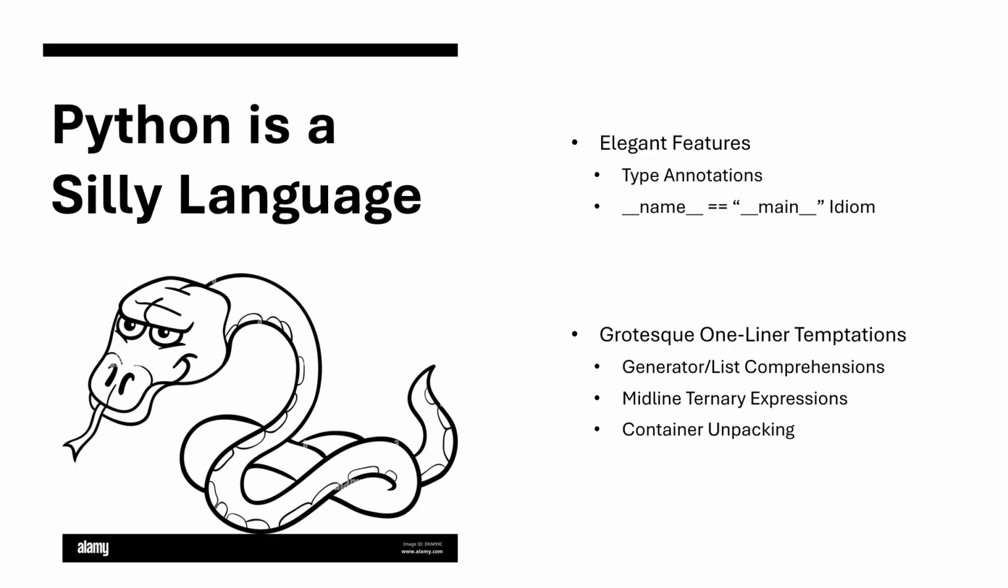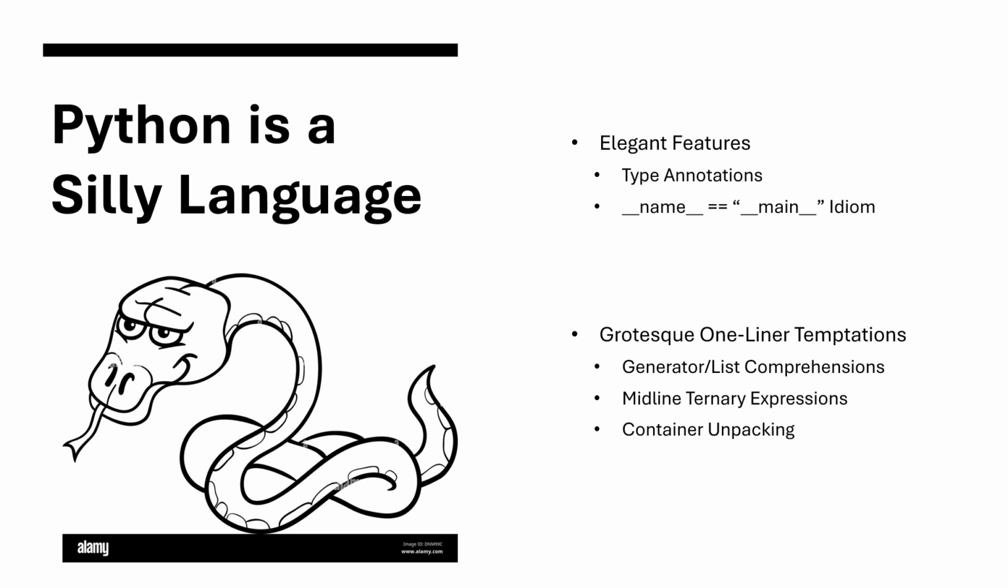Python is a silly language, full of duality. While most of Python's unique features are useful in making great code, they can sometimes be used for more nefarious purposes. While there is a category of features you should probably be using at all times, like type annotations and the if name equals main idiom, there's another category I'd like to talk about today, which I'm referring to as grotesque one-liner temptations. These are incredibly powerful tools in the right circumstances, but they often tempt the more novice Python experts into writing stylistically poor code.